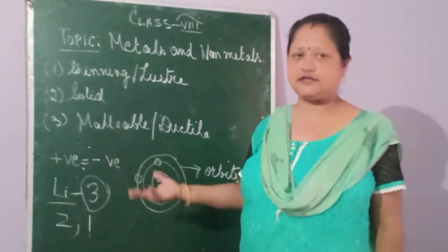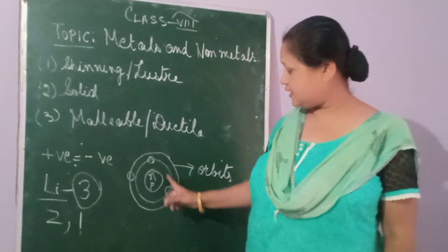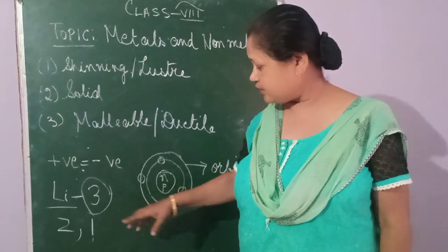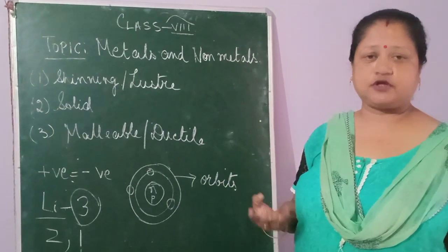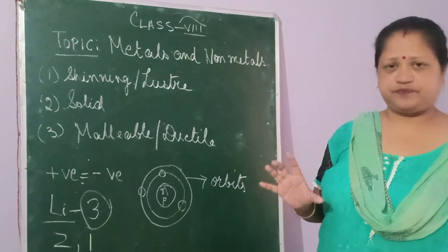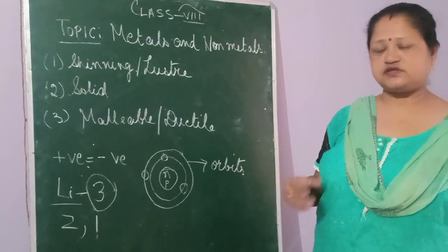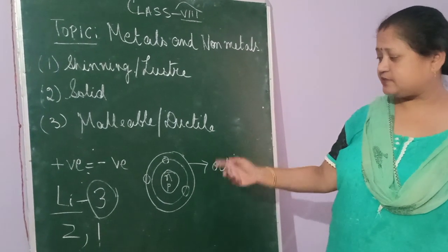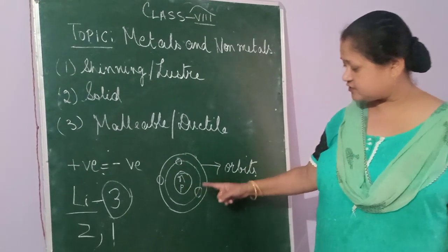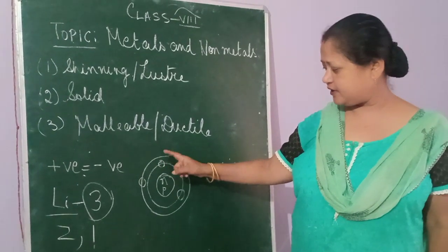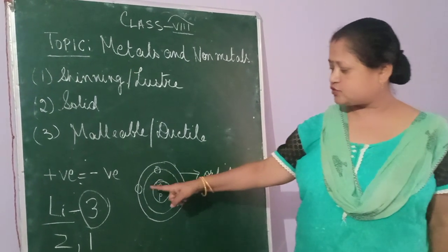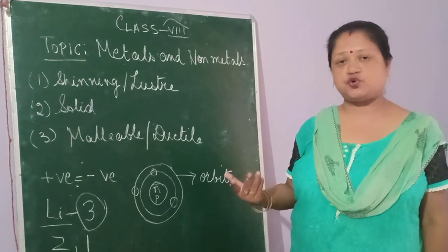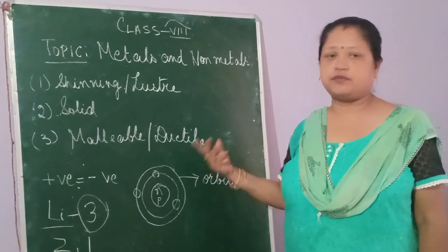Here you see there are 1, 2 and 3 electrons. If you know a bit of the elements present on the Earth's crust, it is lithium. Lithium has 3 electrons: 2 electrons are in the first orbit, and in the second orbit there is 1 electron.